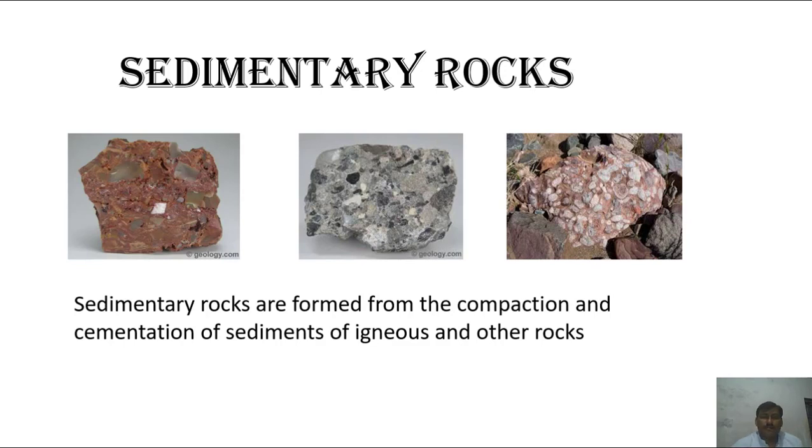By compaction, we mean that the sediments contact with each other and are compacted by the force of gravity of other layers of the rocks.